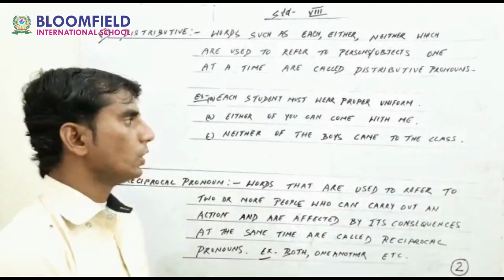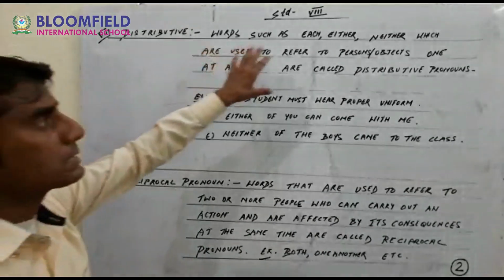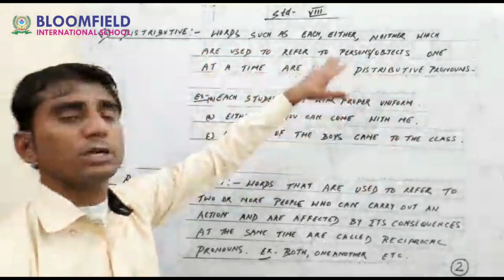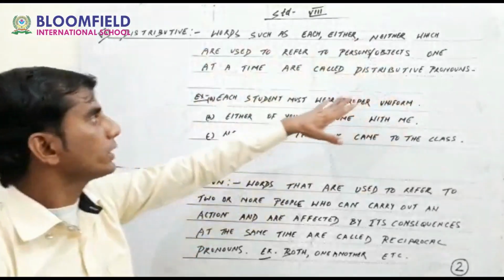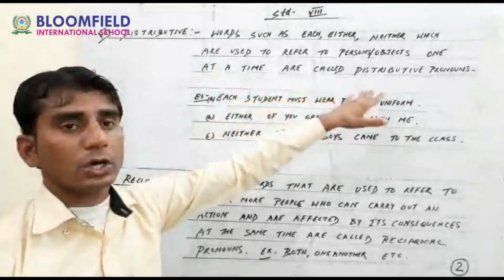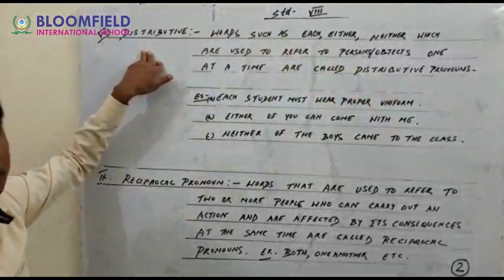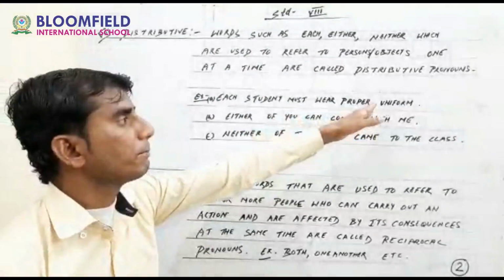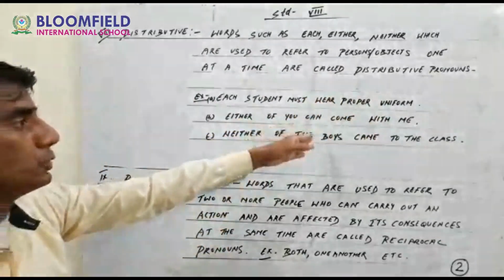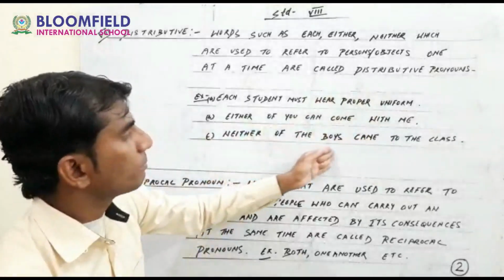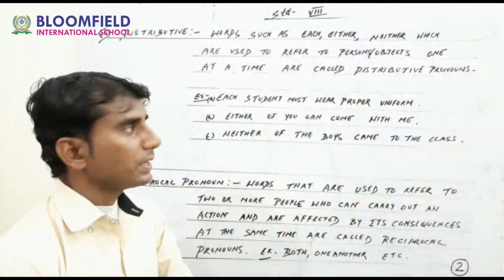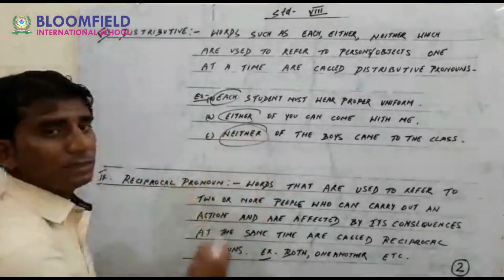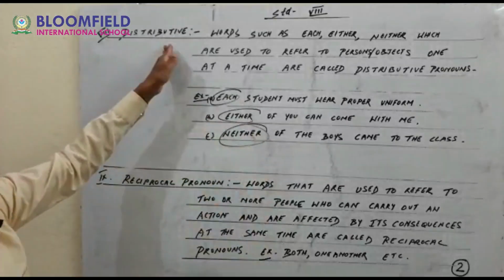Distributive pronouns, guys. Okay, distributive pronouns, words such as each, either, neither, are used to refer to persons or objects one at a time, are called distributive pronouns. For example here, to understand more, each student must wear proper uniform. Either of you can come with me. Neither of the boys came to the class. Okay, here each, either, neither are some examples of distributive pronouns.